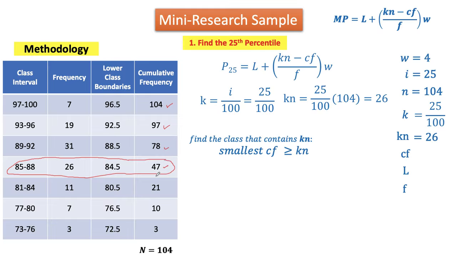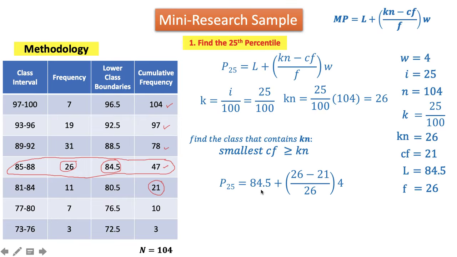So our cumulative frequency here is the cumulative frequency lower than the class, and that is 21. That's why our CF here is 21. Our lower class boundary is the lower class boundary itself of the class. Then our frequency is also the frequency of the class. That's it, it's 26. So we are now ready to use the formula. Substitute, use our calculator, and our 25th percentile is 85.27.